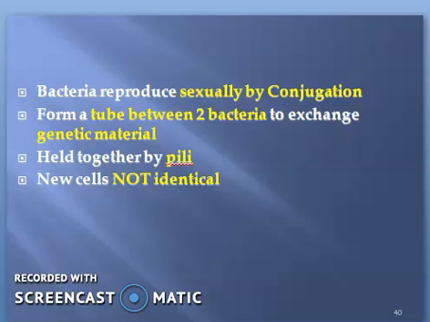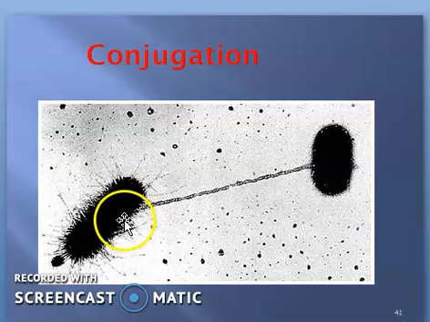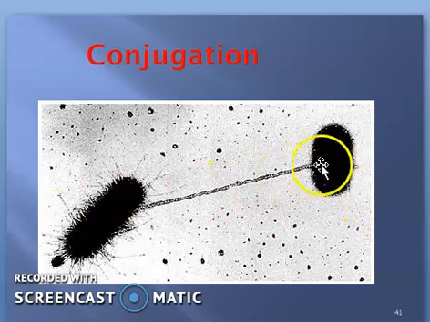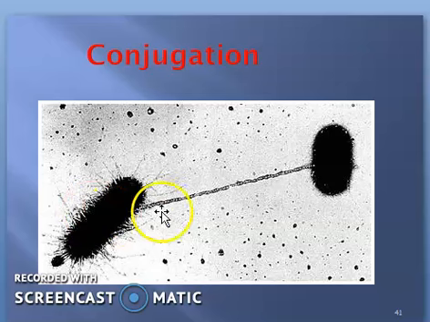In reproduction by the conjugation method, the new cells are not identical, whereas in binary fission they were identical. See here, one is bigger and another is smaller. So these two bacteria come together and form a tube-like structure. They connect with each other, and they exchange their genetic material from one cell to the other cell. So their size also varies here. One is big and one is small.